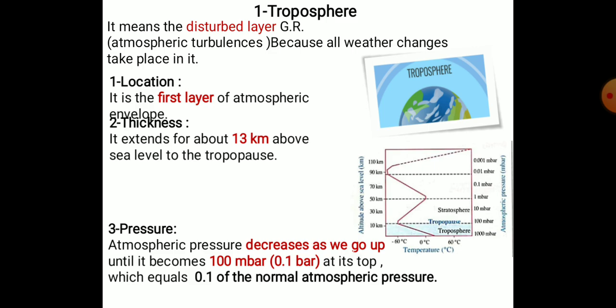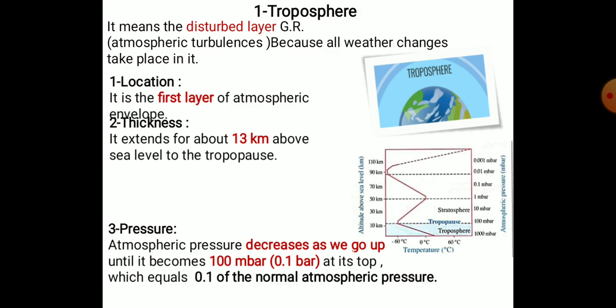So first, we are going to talk about the troposphere. It means the disturbed layer. Give reason: because all weather changes take place in it. And about the location, it is the first layer. And about the thickness, it extends for about 13 kilometers above the sea level to the tropopause.